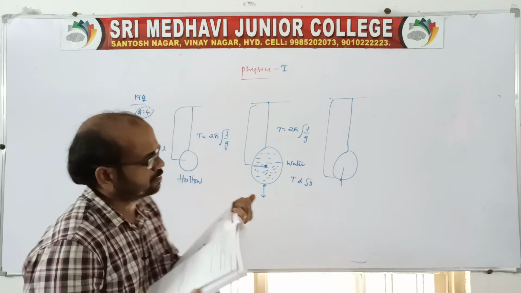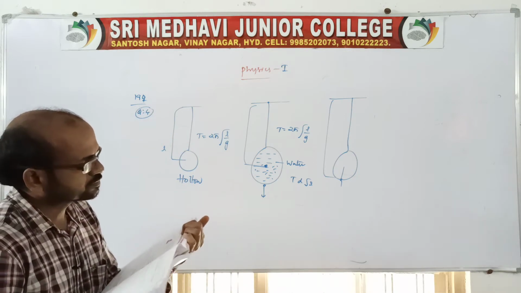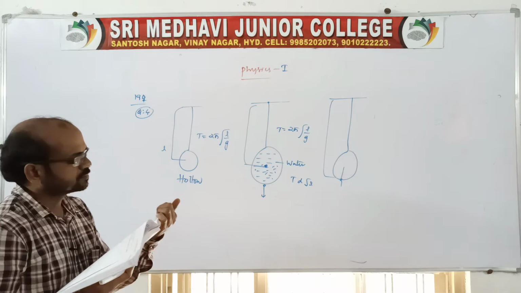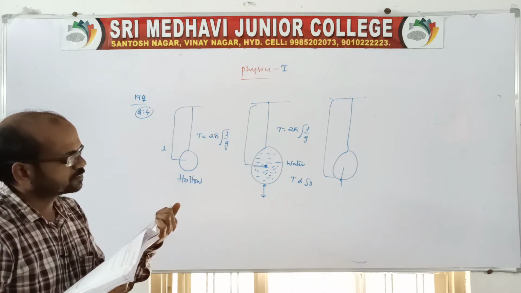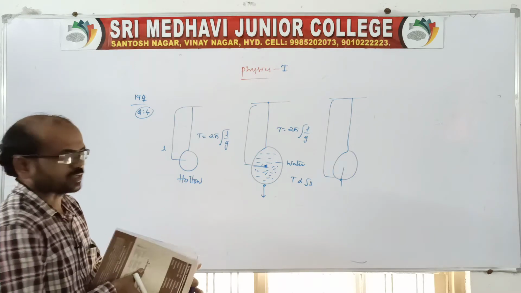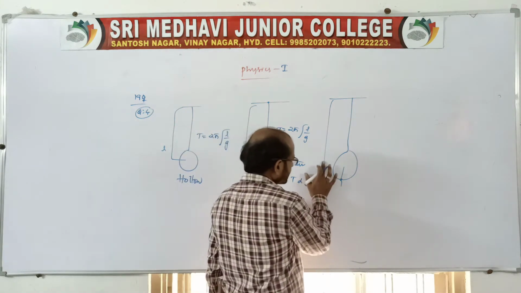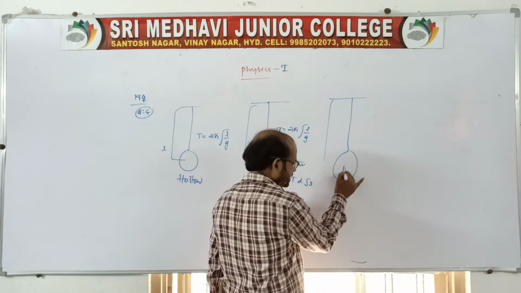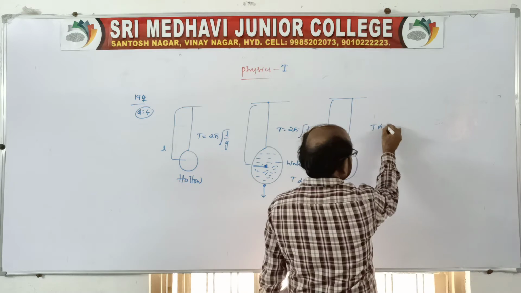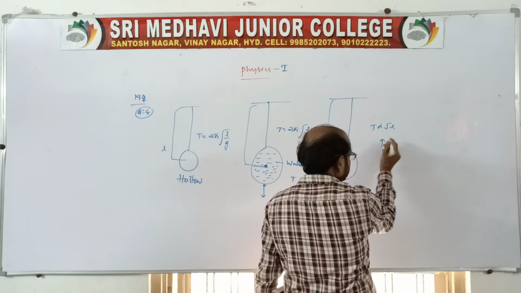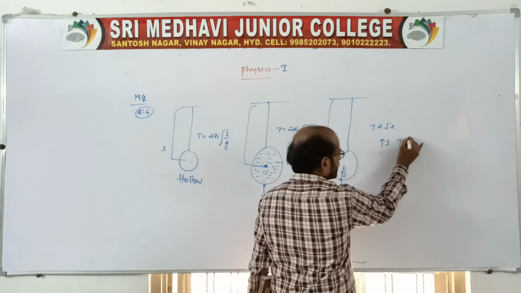The time period of oscillation first increases, then it decreases to its initial state. As the water slowly decreases, the center of mass also changes and the length increases. T is directly proportional to root L, no? So first the length increases, therefore the time period also increases.